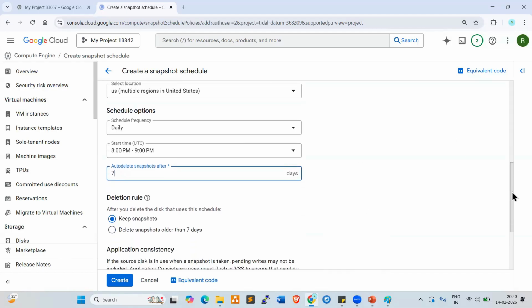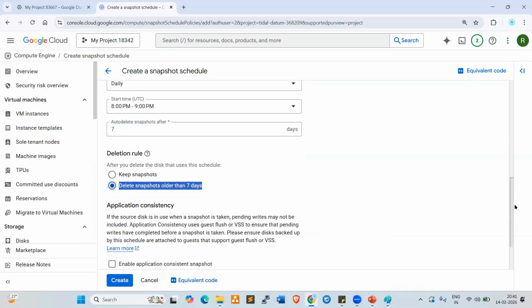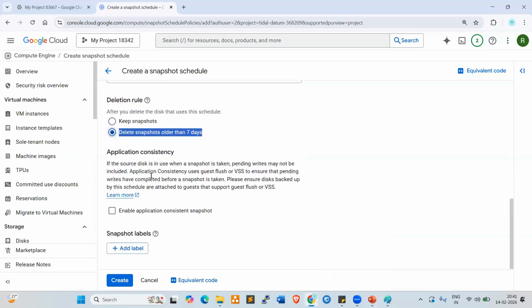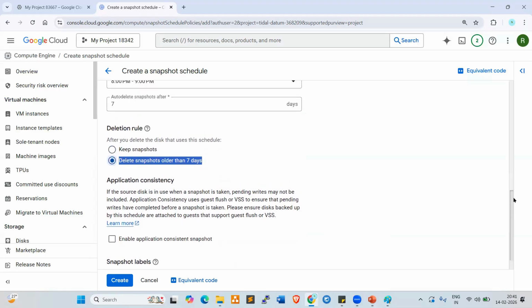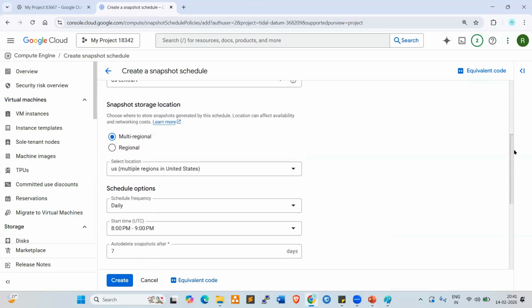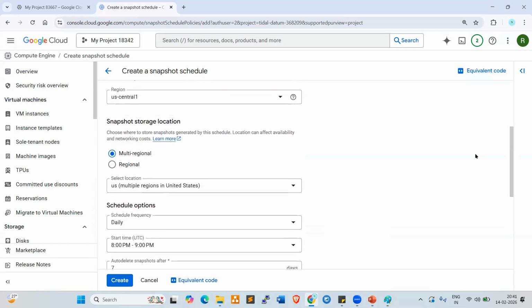Go down here. So delete snapshots older than 7 days. This we need to choose. Application consistency and all you can keep as is. Don't need to change anything. So only schedule. Better you can select regional. Don't select multi-regional.